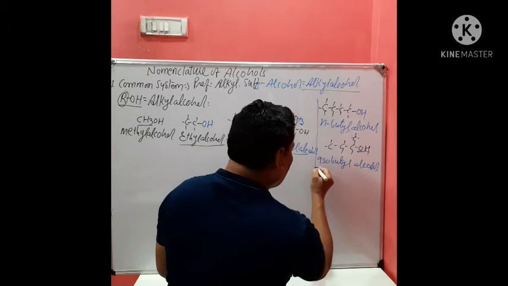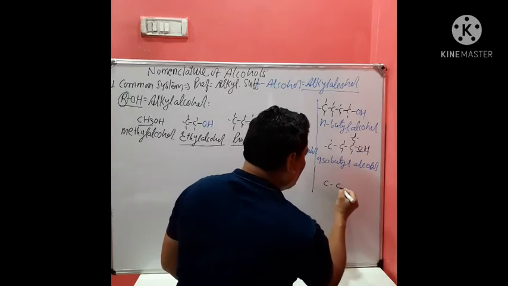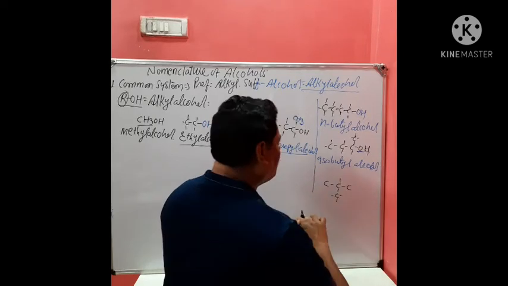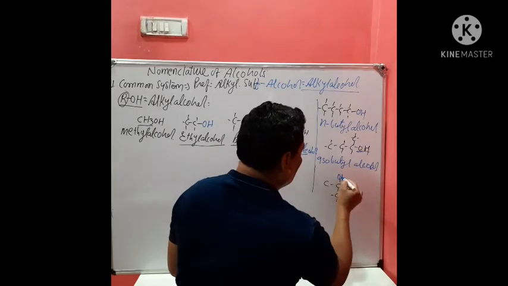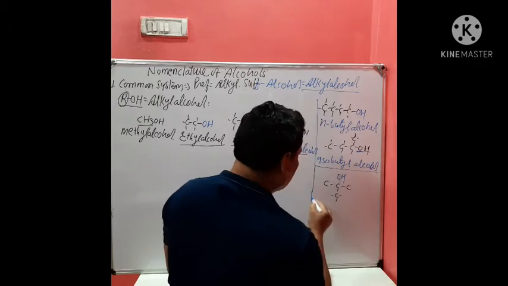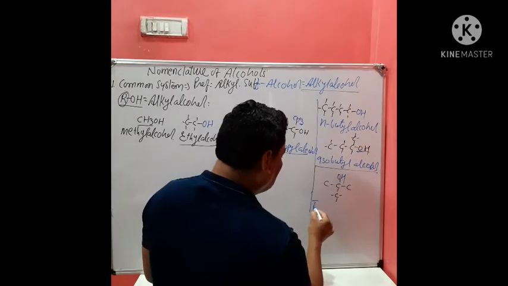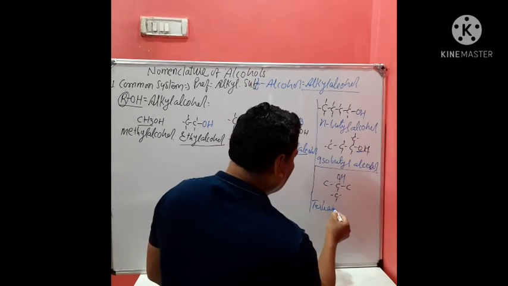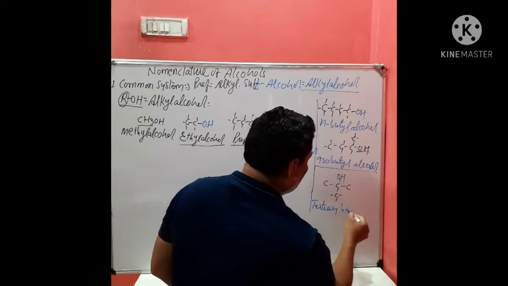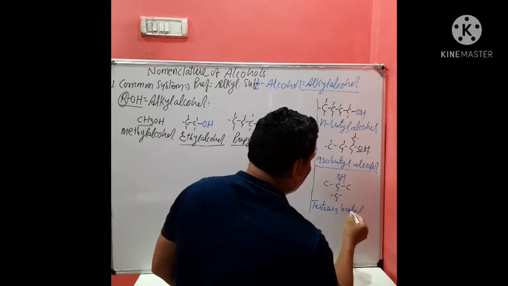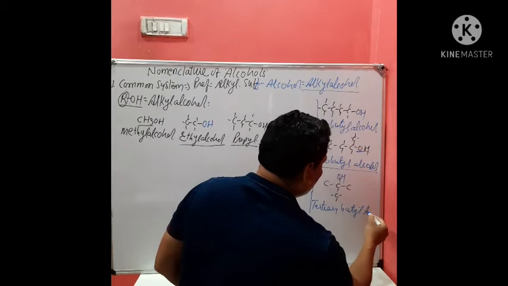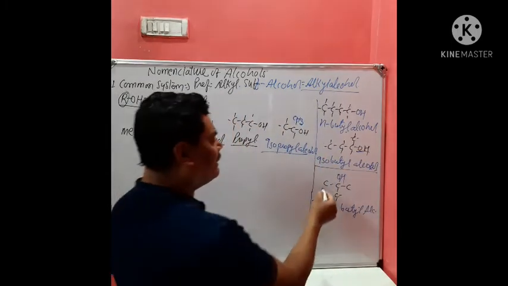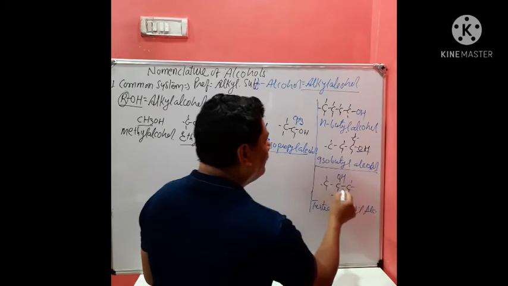I can write this compound again in the form of, like this is CH3 and there is OH. Now the compound name is changed. It becomes tertiary butyl alcohol. Isn't it? On the basis of what?